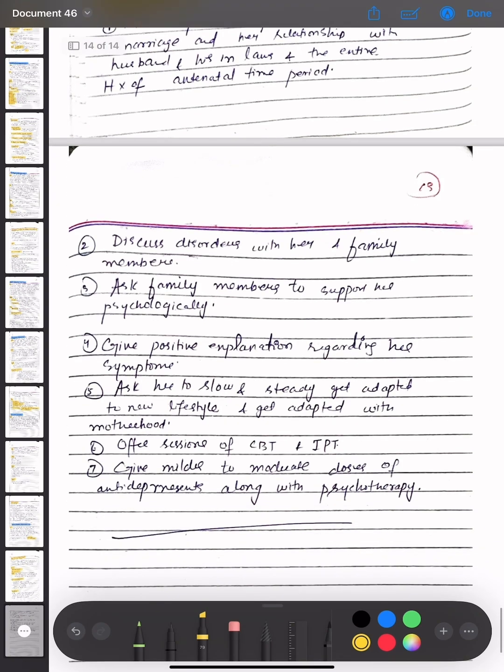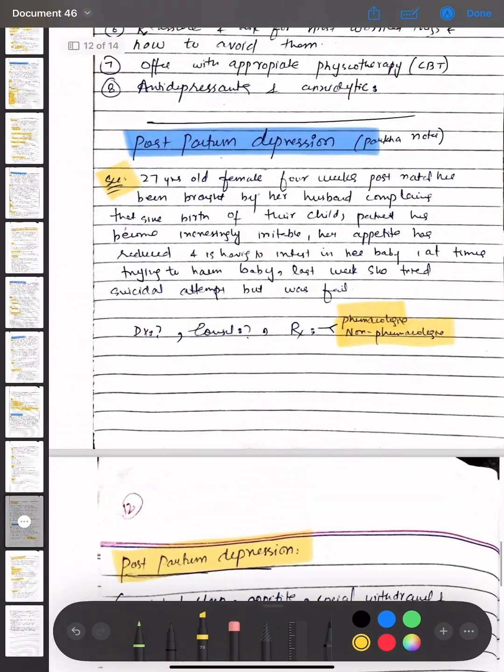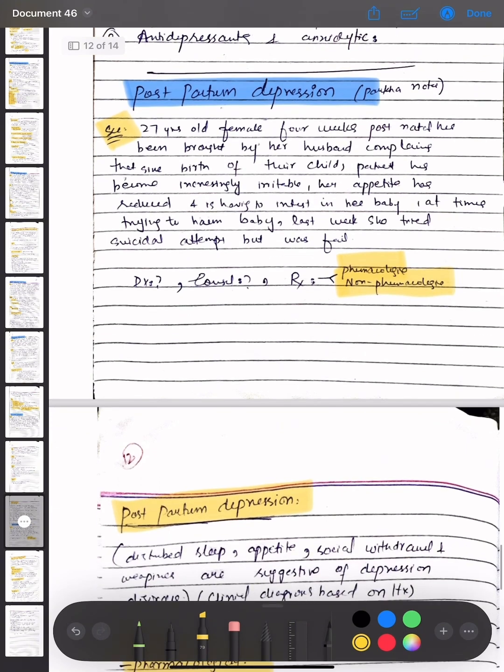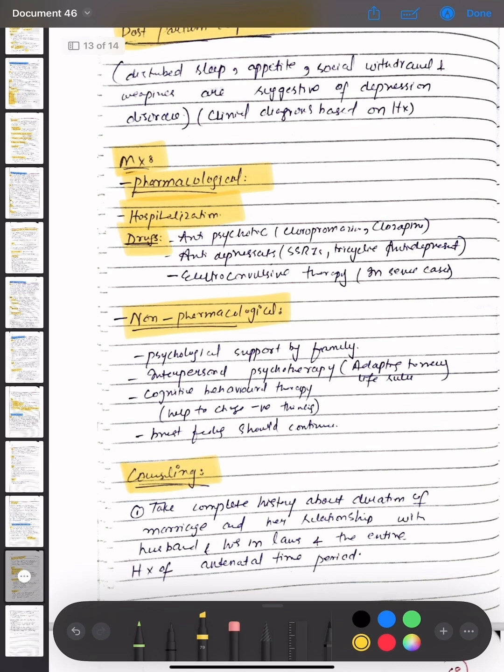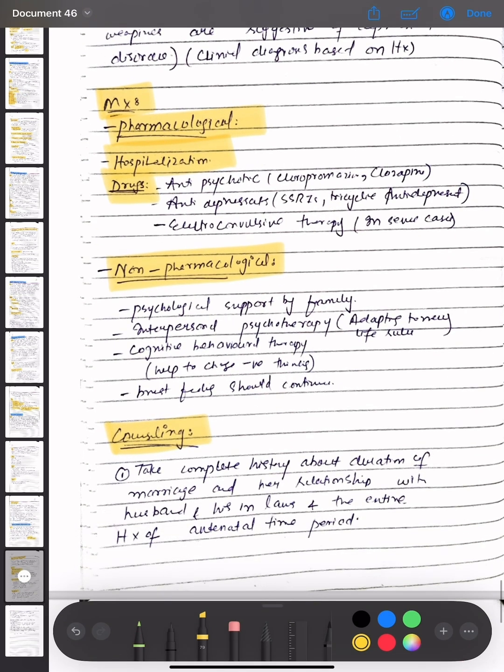So here we have discussed the last topic, that is postpartum depression. We have discussed the scenario, then what postpartum depression is, the definition, then the management, which is both pharmacological and non-pharmacological. In pharmacological, hospitalization is done, and antipsychotics, antidepressants and electroconvulsive therapy are given. The antipsychotic drugs are chlorpromazine and clozapine. The antidepressants are SSRIs and tricyclic antidepressants. Then the non-pharmacological treatment is psychological support by family and interpersonal psychotherapy, and then the counseling of the patient is done.